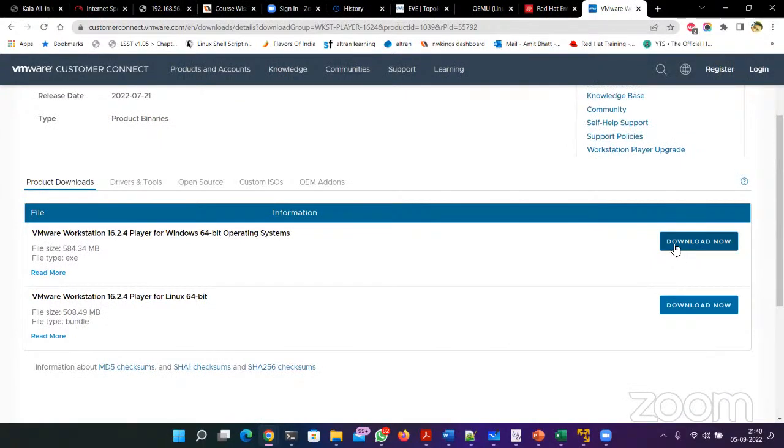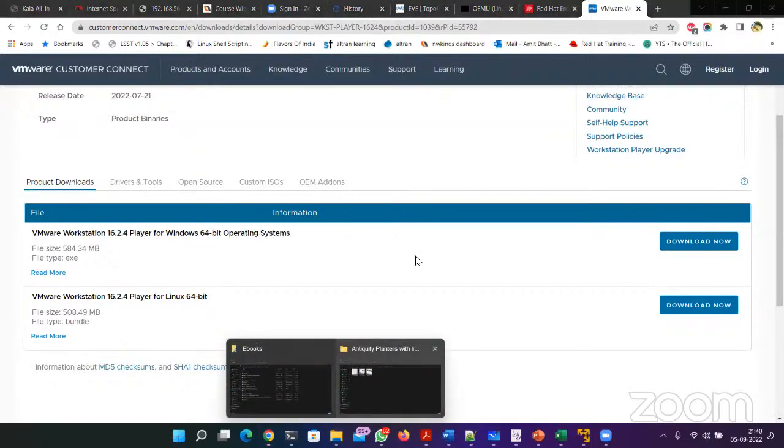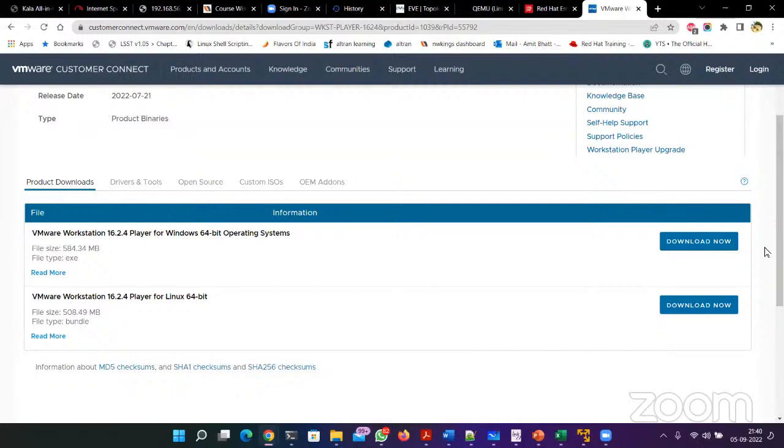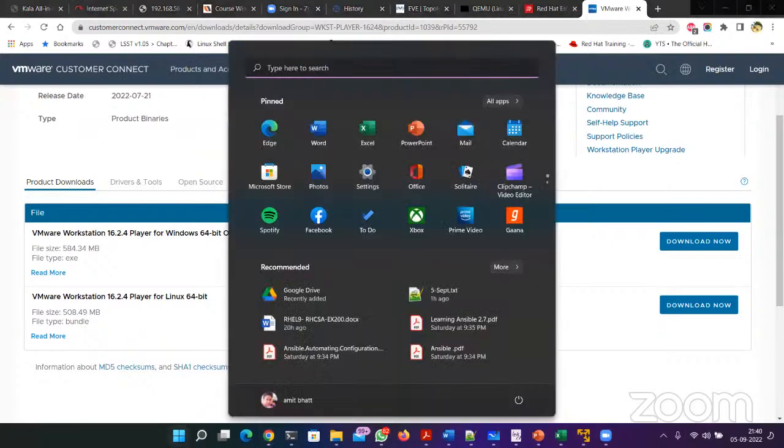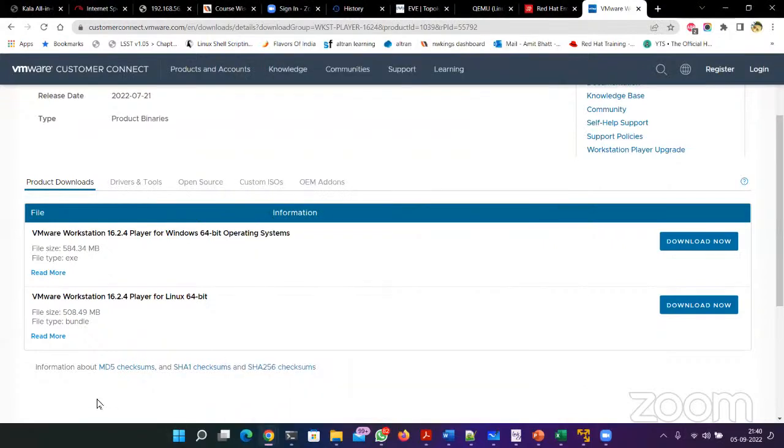I'm using a laptop. It is a Windows laptop. That's why I'm going to use download now, which is for Windows 64-bit operating system. Okay, so simply click download now, and that's it. Your application executable file will be saved. Okay, so once this is done, you have to simply double click the downloaded application, the exe file, and that's it. Install VMware Player.